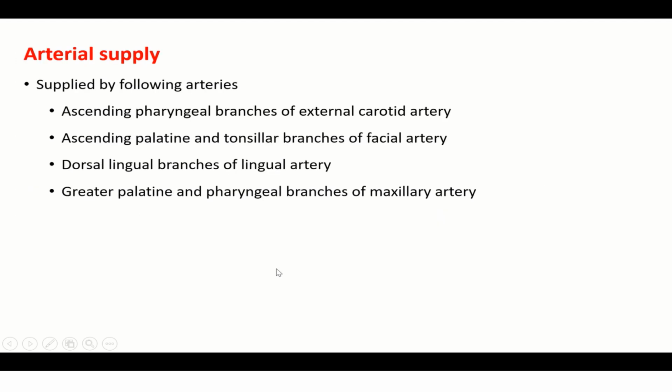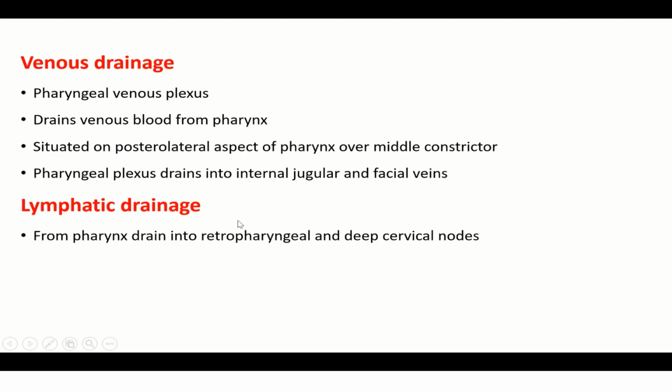Arterial supply is by the following arteries: ascending pharyngeal branches of the external carotid artery, ascending palatine and tonsillar branches of the facial artery, dorsolingual branches of the lingual artery, and greater palatine and pharyngeal branches of the maxillary artery. All these arteries supply the pharynx. Venous drainage: the pharyngeal venous plexus drains venous blood from the pharynx, situated on the posterolateral aspect of the pharynx over the middle constrictor. The pharyngeal plexus drains into the internal jugular vein and facial veins. Lymphatic drainage: from the pharynx, drains into retropharyngeal and deep cervical nodes.